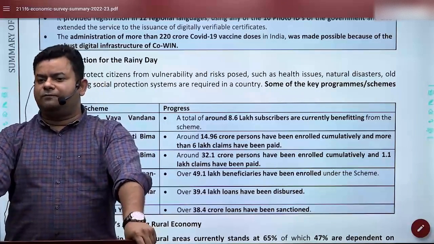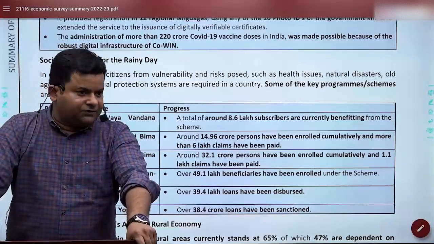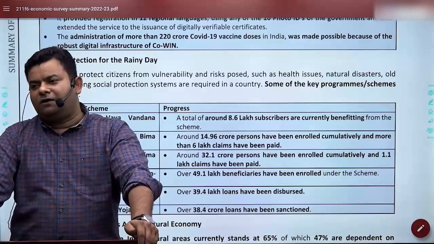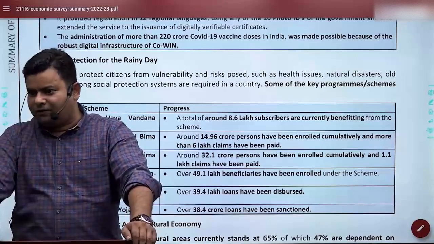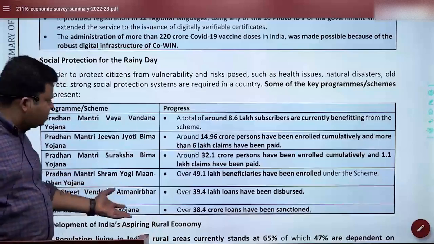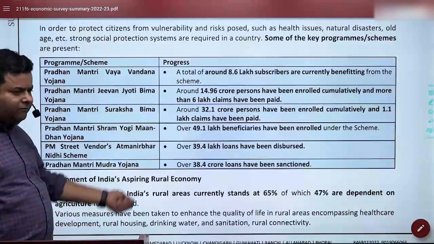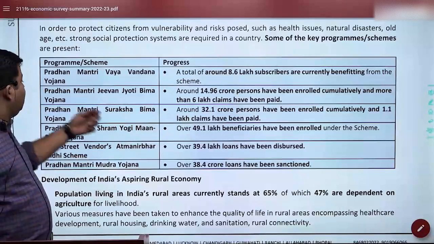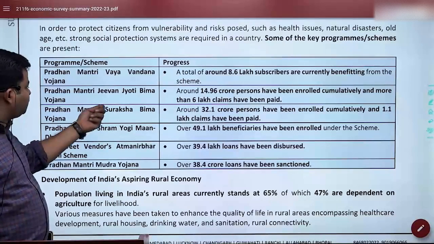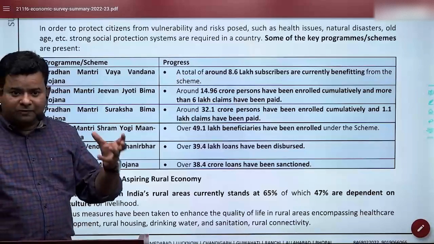I often say one of the biggest achievements of insurance is that it provides you confidence, a sense of safety. And that is why we call it saving for the rainy days. So they had given a complete list of it, but nothing new is there. It's a routine one. Pradhan Mantri Vaya Vandan Yojana, which is for the elderly. Then Pradhan Mantri Jeevan Jyoti Bima Yojana. Then we have Pradhan Mantri Suraksha Bima, Pradhan Mantri Shram Yogi, particularly the e-Shram portal you might be aware of.